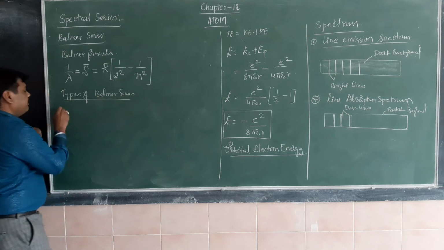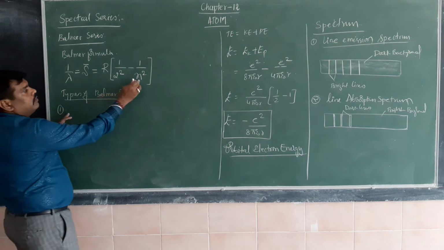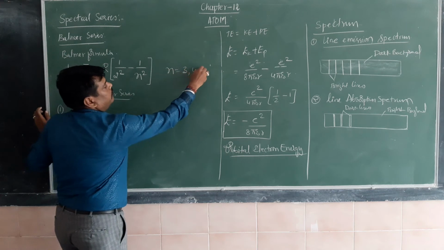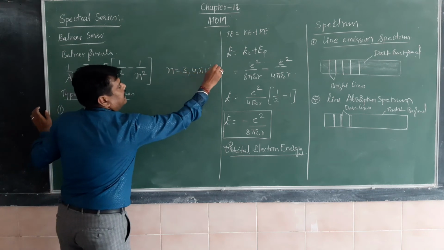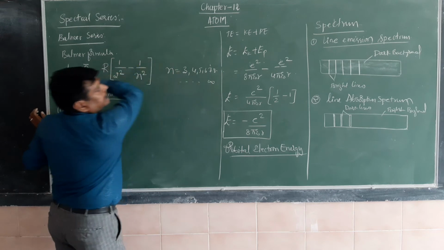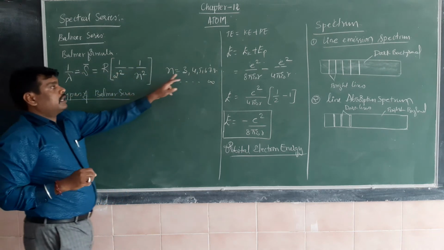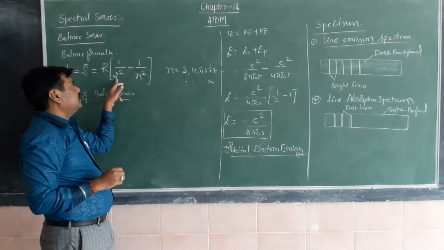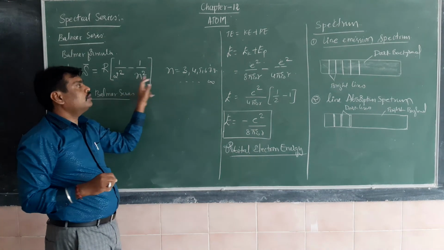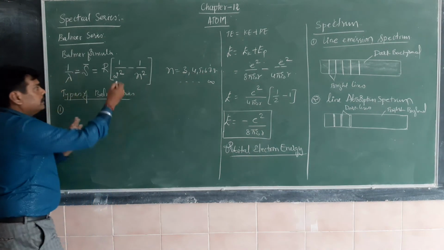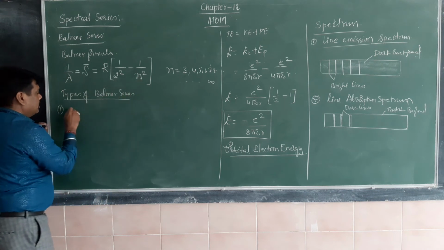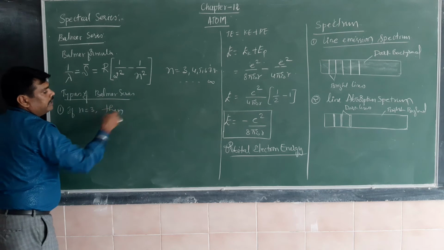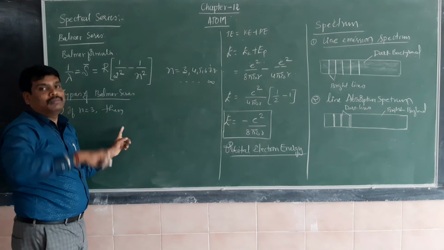The value of n starts from 3, 4, 5, 6, 7, 8, etc. up to infinity. You should not start from 2 or 1. The first number here is 2 and here the value starts from 3, 4, 5. If n is equal to 3, then we get the first line of the Balmer series.